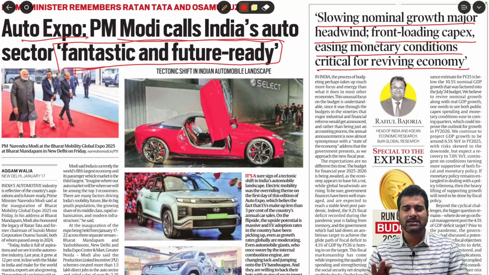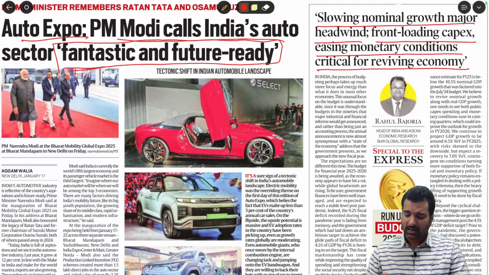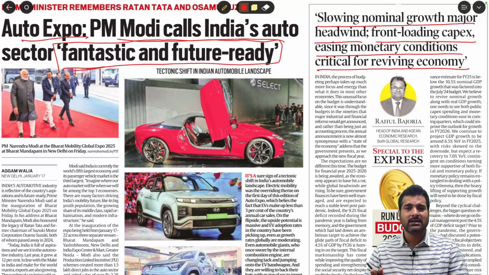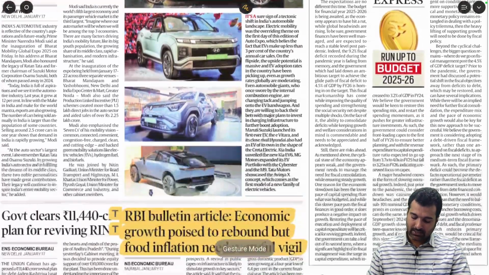As per this individual, front loading capital expenditure means initially giving a big push to certain sectors, so that eventually they will help other sectors to revive. Similarly, have a favorable monetary policy condition, that means favorable interest rates. So that is about it.